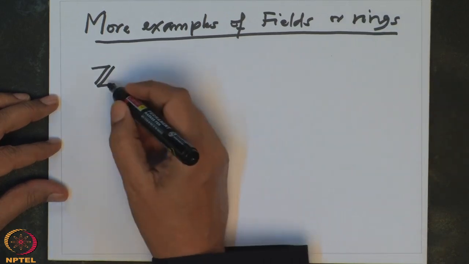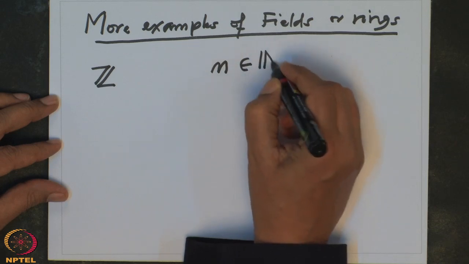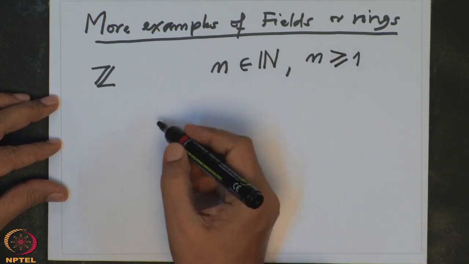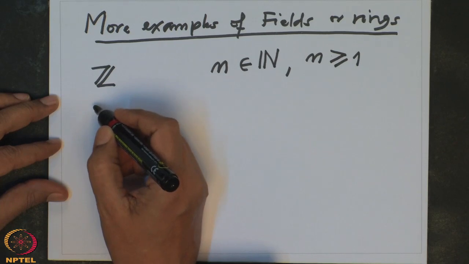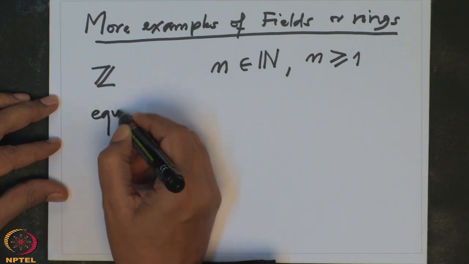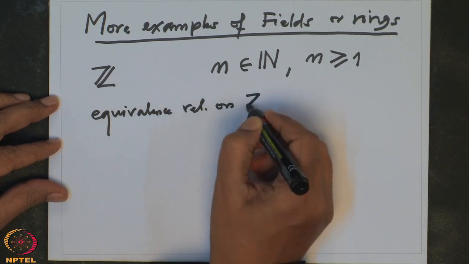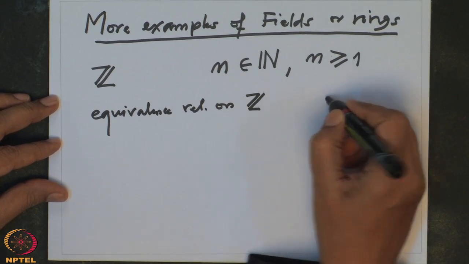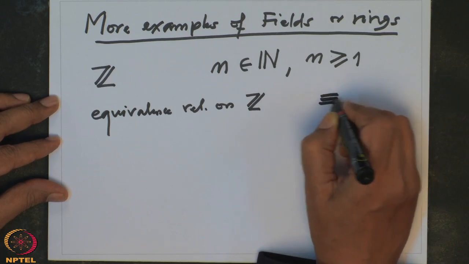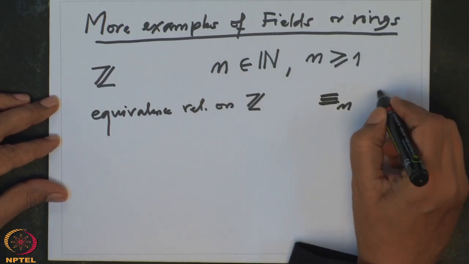So given any natural number n, in fact n bigger or equal to 1, I am going to define an equivalence relation on the set Z, which will be denoted by these two equal symbols together with suffix n here. But I will drop this n and fix our n, so I will just write this.